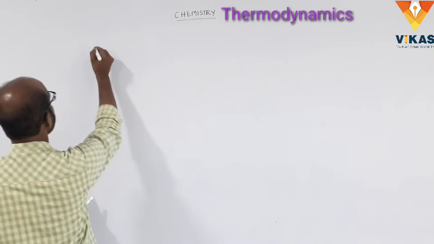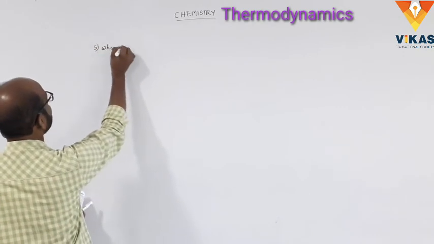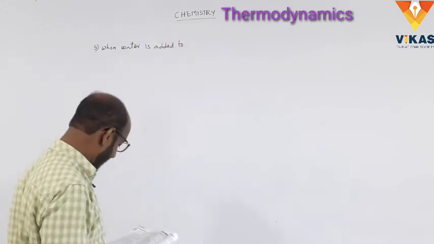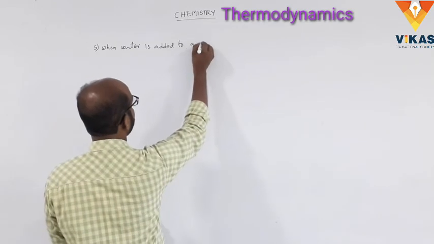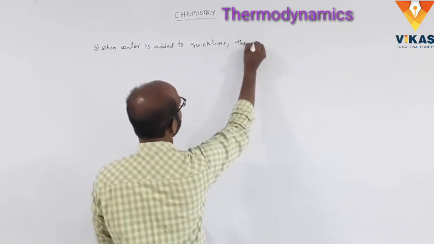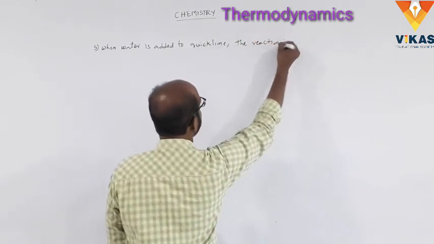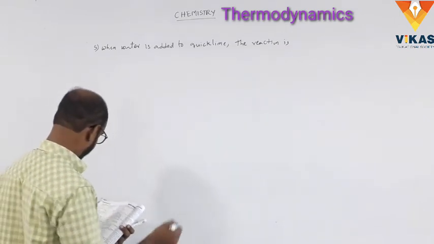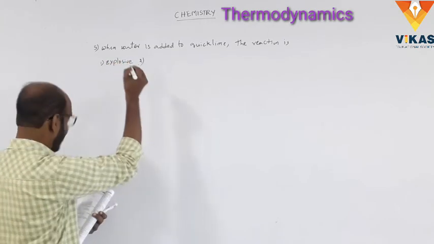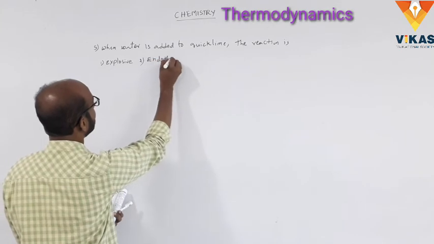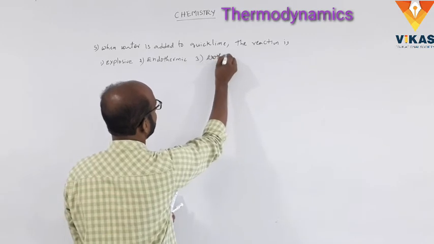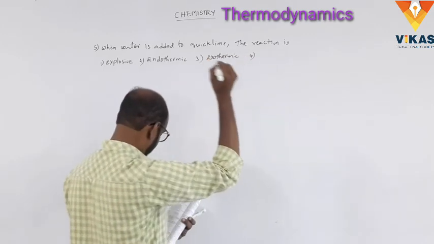When water is added to quicklime, the reaction is: number 1, explosive; number 2, endothermic; number 3, exothermic; number 4, photochemical.